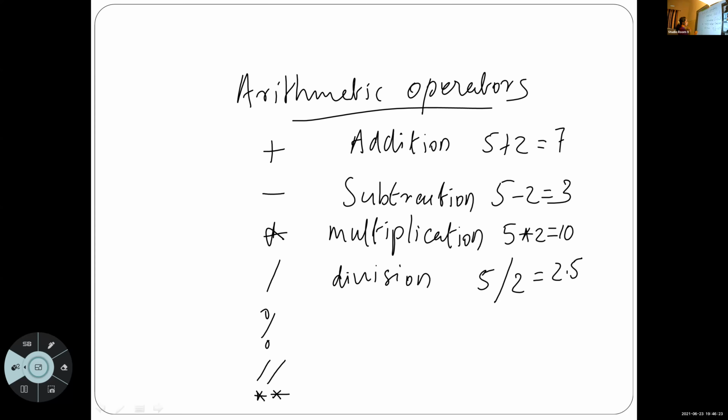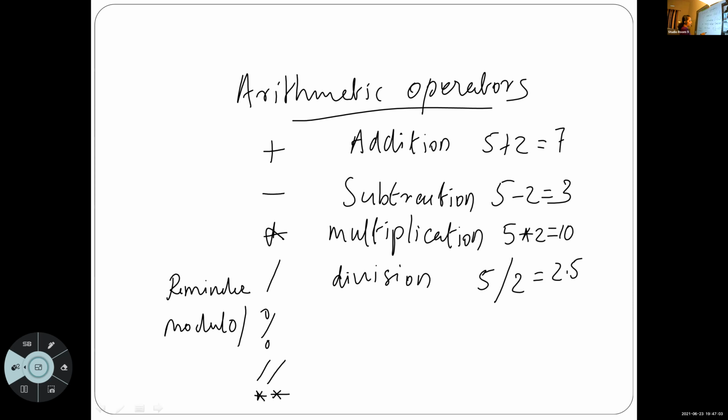This operator is known as modulo operator or remainder operator. It's not for percentage. It is used for finding the remainder.